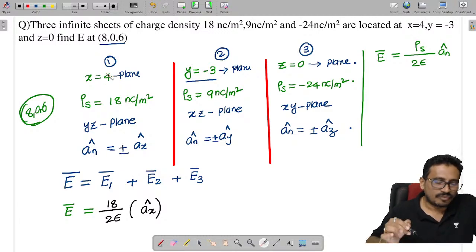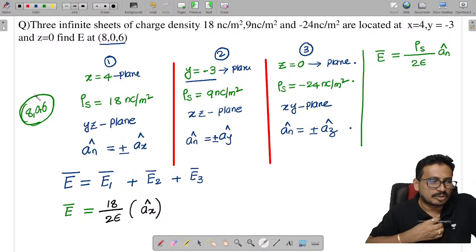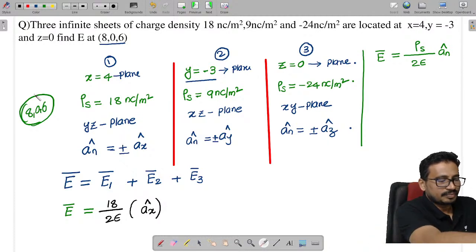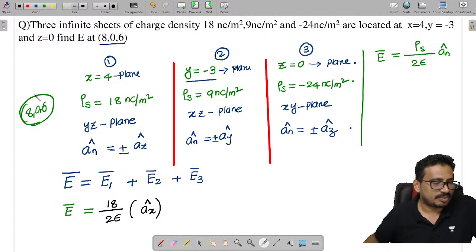That means where is this point, above the charge or below the charge?